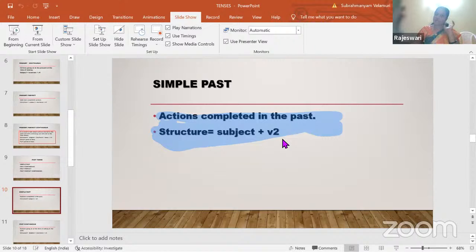I watched a movie yesterday. So how will you identify it from simple present? In simple past there will be a time mentioned: yesterday, day before yesterday, last night, yesterday night. When the time is mentioned, it is understood to be in the past. I wrote a letter yesterday. Yesterday evening, I wrote a letter. In such cases, we use simple past.